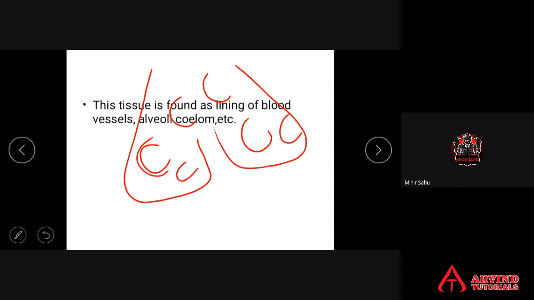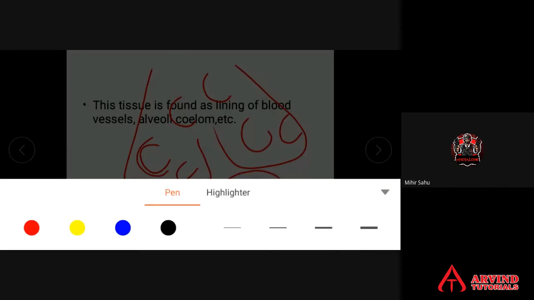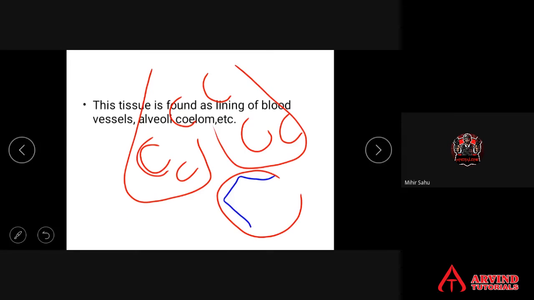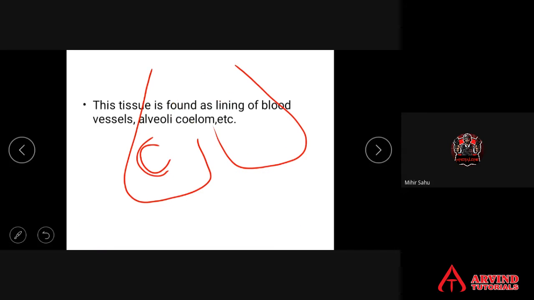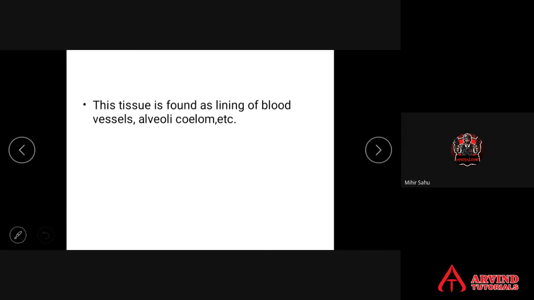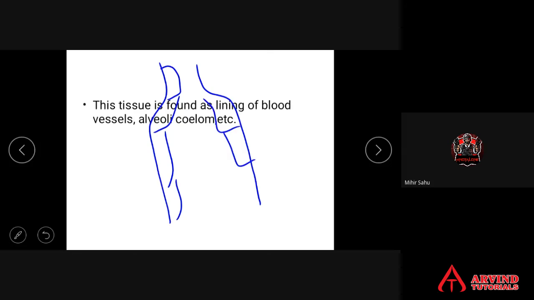The lining of a single alveolus is also made up of what? Squamous epithelium. So the lining of the blood vessels and the lining of the alveoli of lungs are all made up of squamous epithelium. And coelom, or body cavity. This is the human body shape. Body cavities are also lined with squamous epithelium.